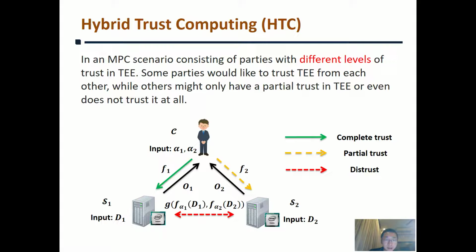On the contrary, even though the parameter used is also sensitive, it induces less severe consequences if compromised. So the client would like to have a higher trust in TEs of two servers. For those applications that are less likely to be compromised by side-channel attacks, the client completely trusts its TE. For the others, the client chooses to have a partial trust in its TE.